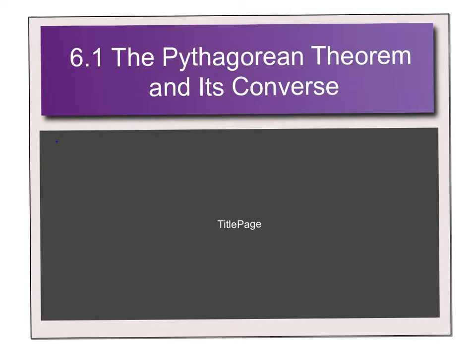We get into what is a pretty meaty unit. We talk a lot about right triangles and everything that can happen with a right triangle. So we start with something that you've obviously seen before, the Pythagorean theorem, but we use it in a way that you're probably not used to. We're just going to start with what it is, how it works, and what are some of the things we can do with it.